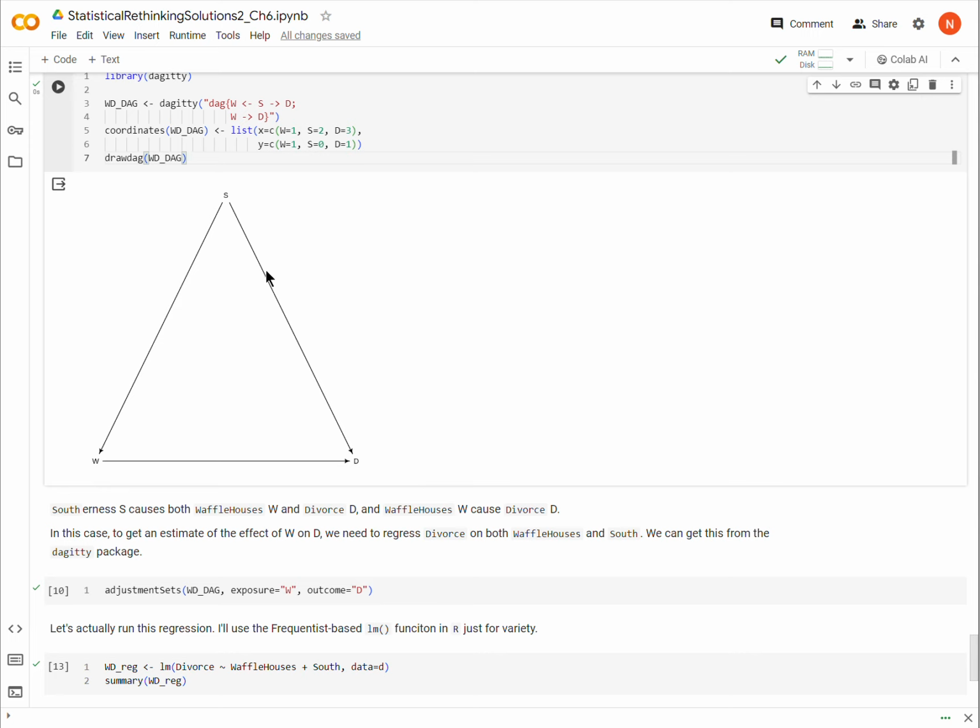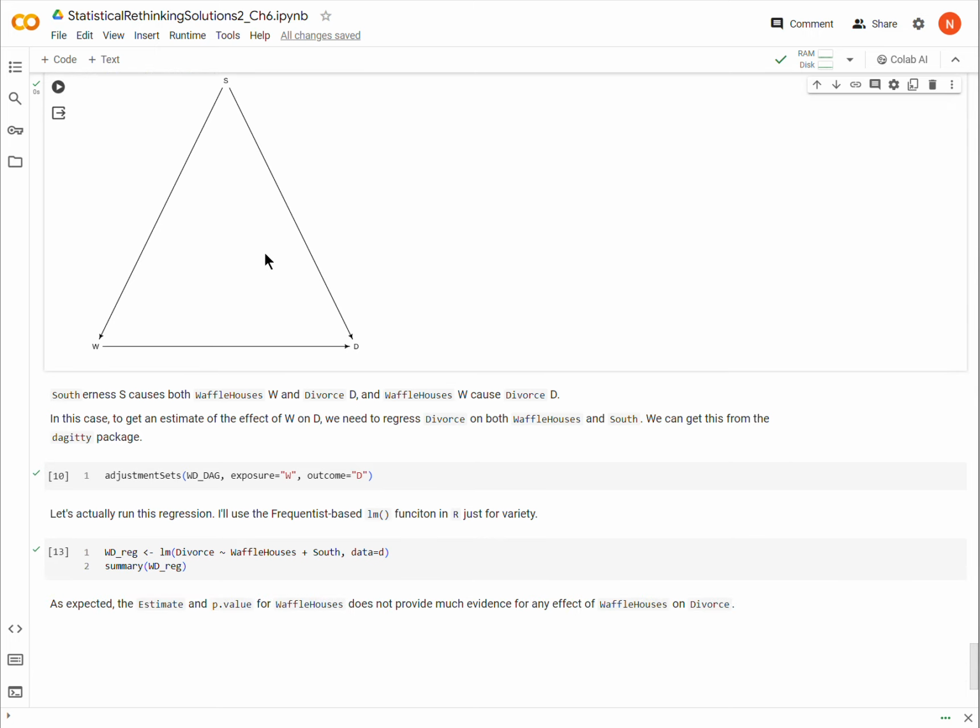And in the DAG that I have chosen, we see that there is a direct effect of W on D, Waffle Houses on divorce. But there is also this other path that goes from W to D through S, and this is a non-causal path because S here is acting as a fork, affecting both Waffle Houses and divorce. And so in our regression, we would need to condition on S.